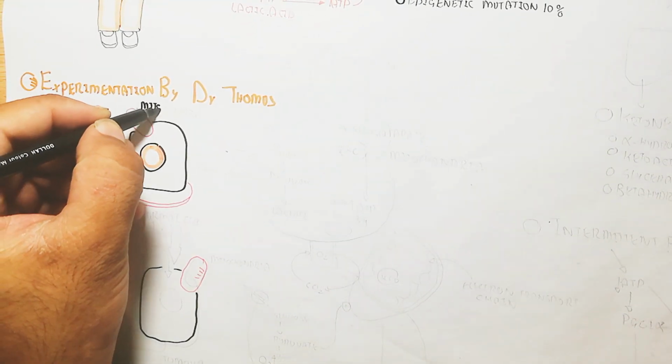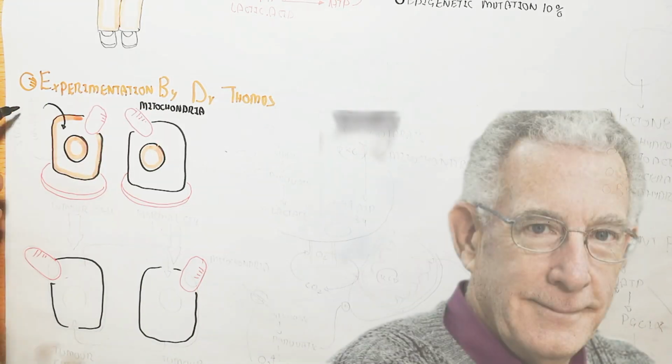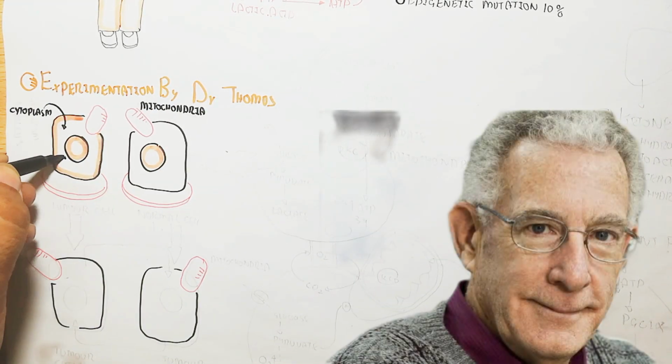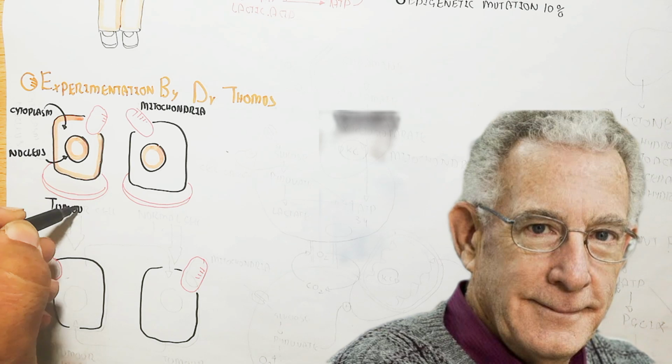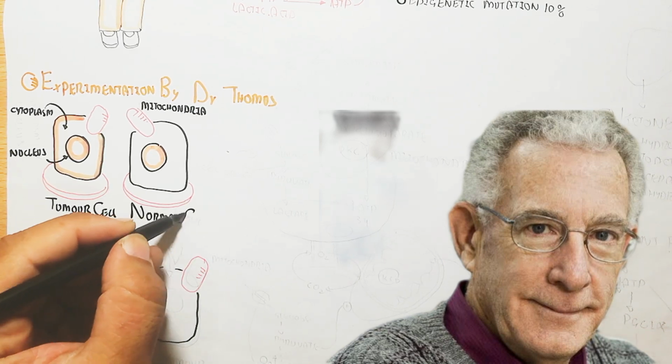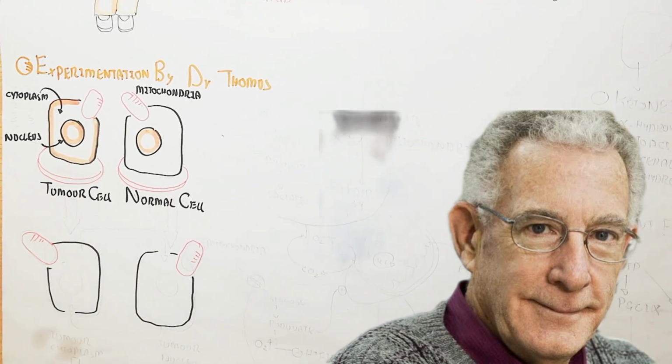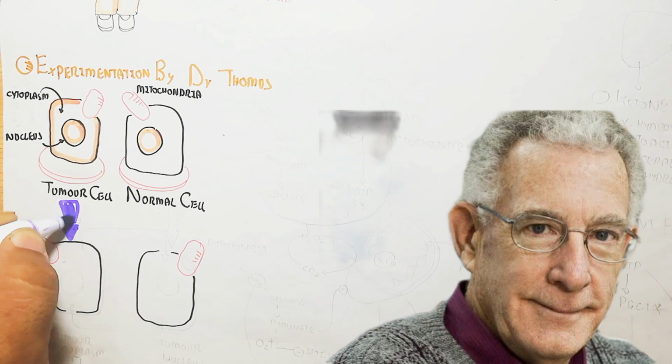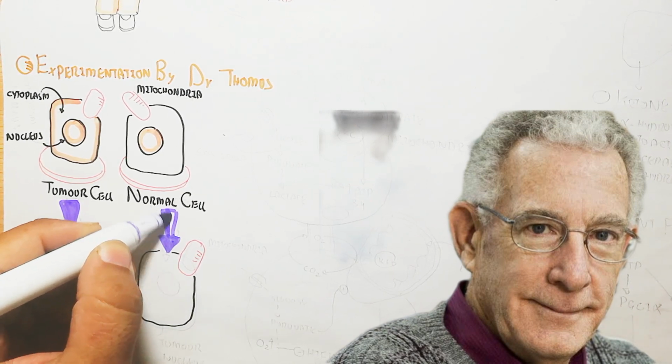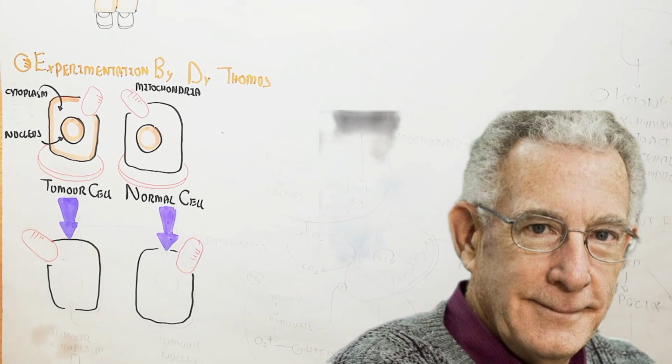Let's understand the experiment by Dr. Thomas. Dr. Thomas is a physiologist and biochemist. Here you can see the mitochondria, which a normal cell contains, while the tumor cell contains mitochondria also.